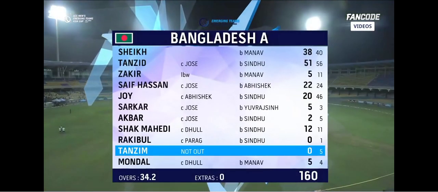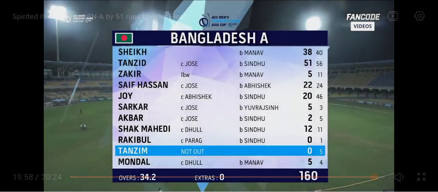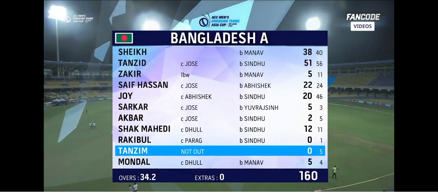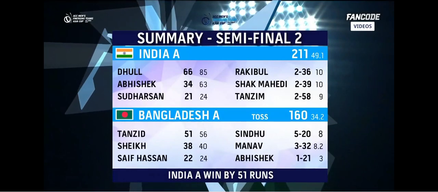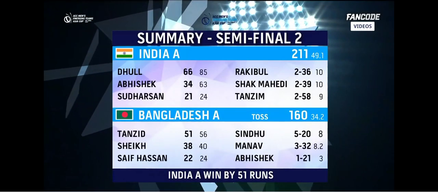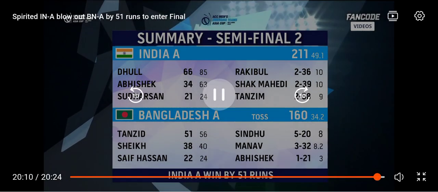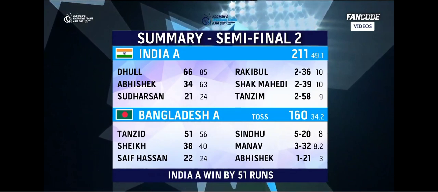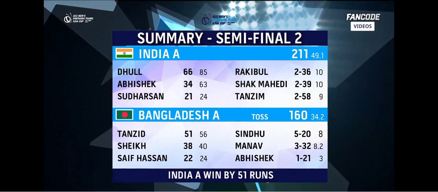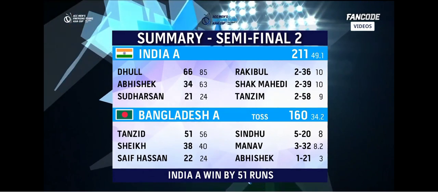Bangladesh bowled out for 160. Look at that, Sindhu. Superb effort from him. A great job in how they have handled the pressure here. India A, put into bat, were all out for 211, Dool getting 66. Rakibul and Sheikh Mehendi getting two wickets. And then Bangladesh bowled out for 160. Super performance from Sindhu, 5 for 20, and Manav picking up 3.